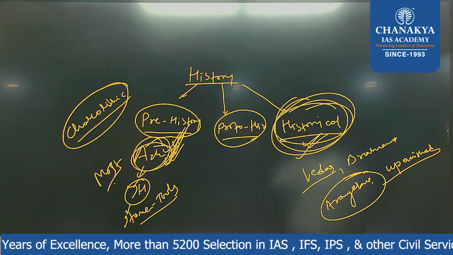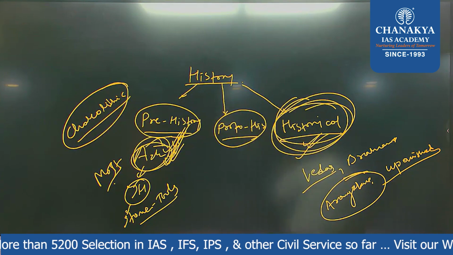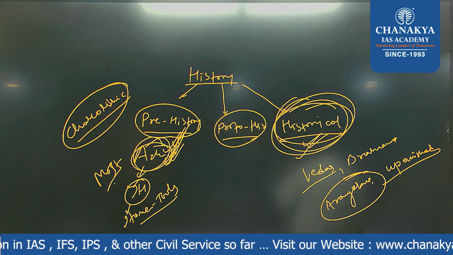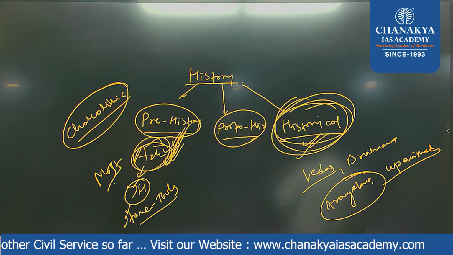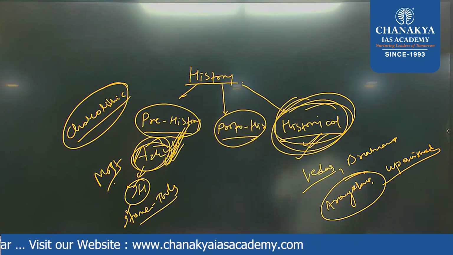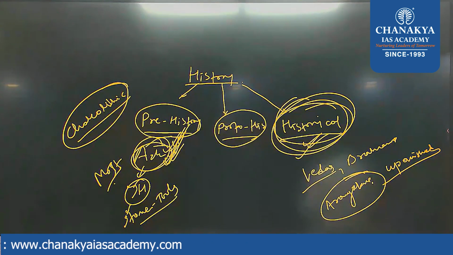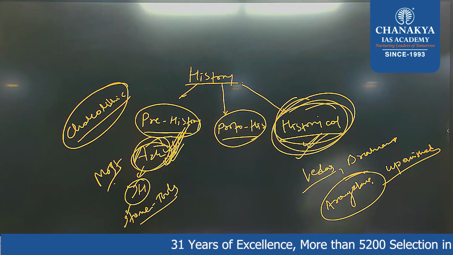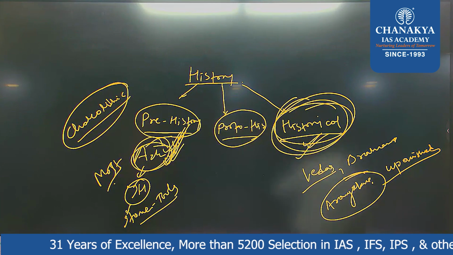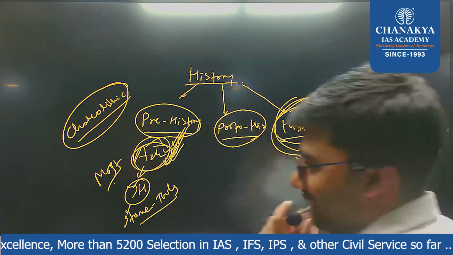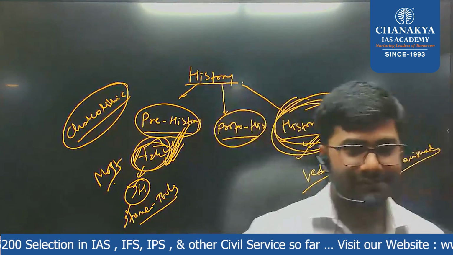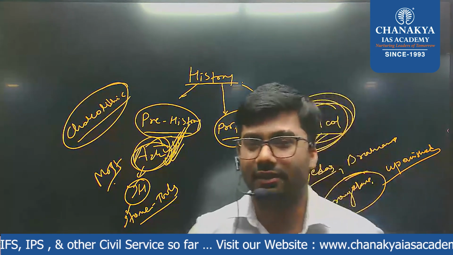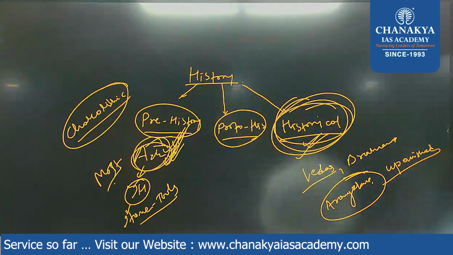The earliest evidence of cultivation of rice, tell me the period around. Yes, in India. No one? I'm just asking the period, okay? What could be the period of that? No one. Around 7,000 to 5,000 BC. Getting the point?